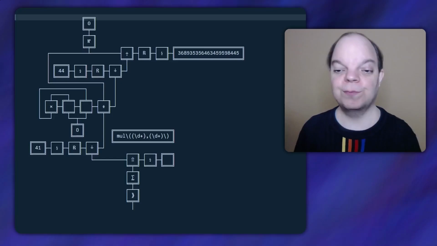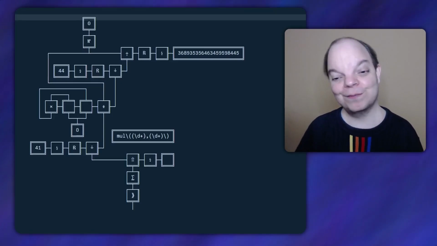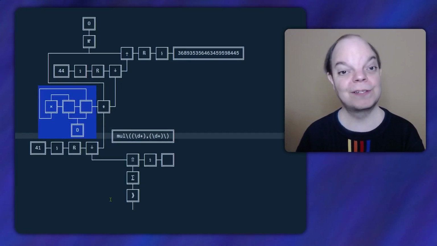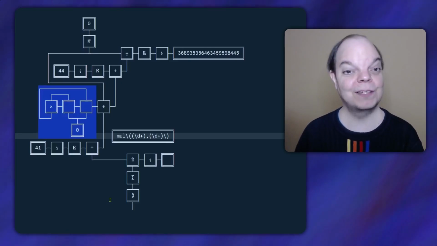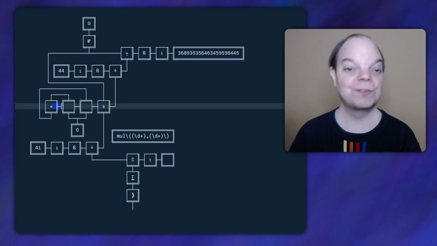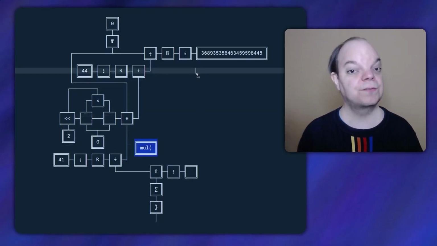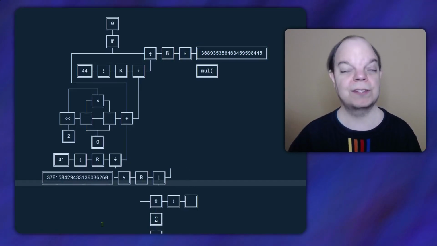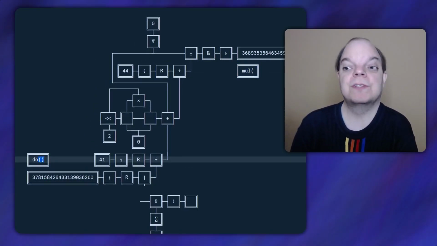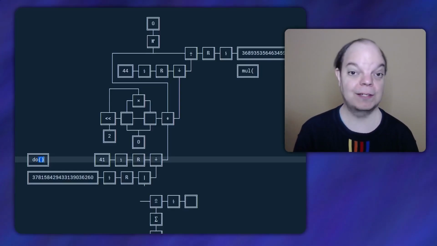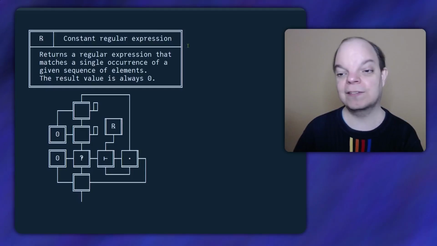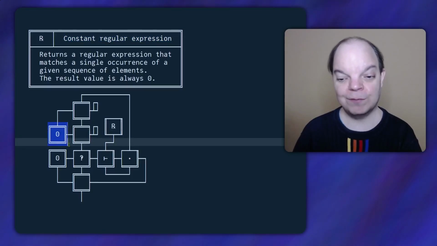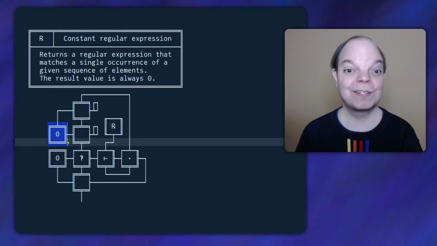So let's see, how do we need to modify our program to accommodate all of that? Well, the first thing we need to do is to modify this processing function, which processes the result of a mul instruction, by shifting the result left by 2. Now the result of the multiplication comes out here, so I need to move things around. Next, we need to tack on the alternation operator and create a regular expression that will match do, open parenthesis, close parenthesis. But now remember that we needed to associate that regular expression with the value 1. Now this is what the function looks like that takes a constant regular expression. And if you remember the regular expression video, we've associated every match with the number 0, because we didn't know what else to associate it with.